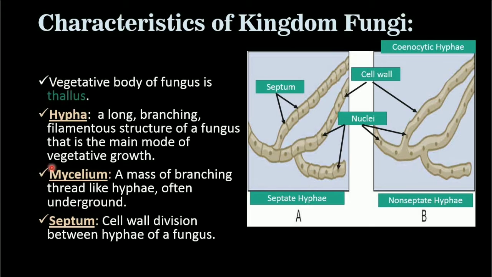Okay, hypha clear, mycelium clear. A single branching filamentous structure is a hypha, and the mass or the group is known as mycelium. Septum is the cell wall division between hyphae of a fungus. There are two types of hyphae. You can see also that this one has no septum.